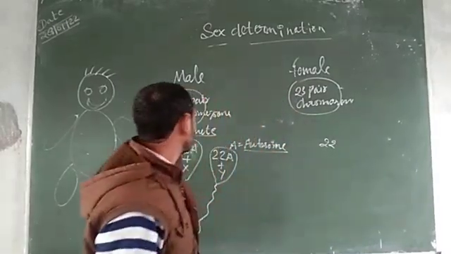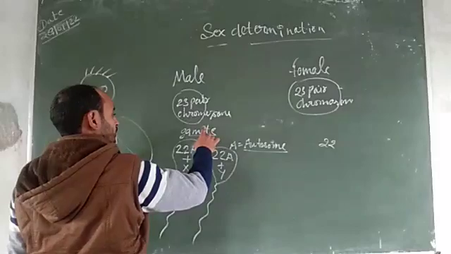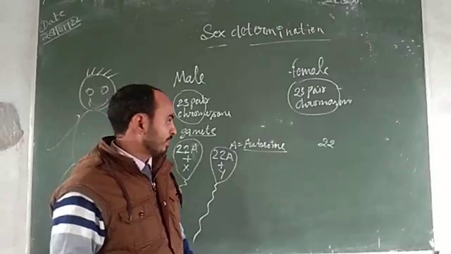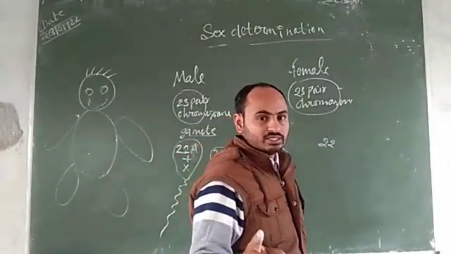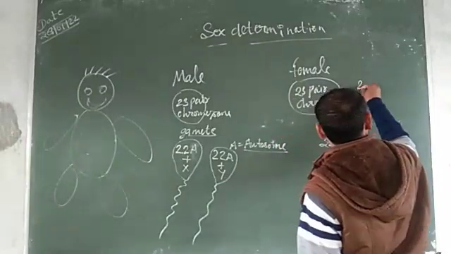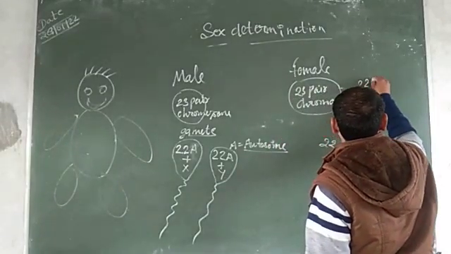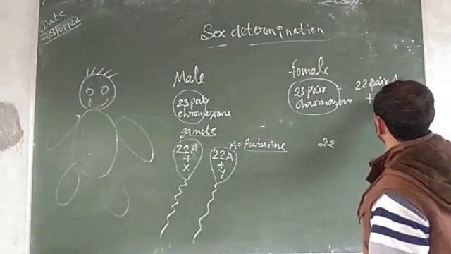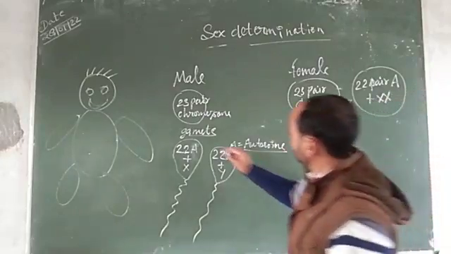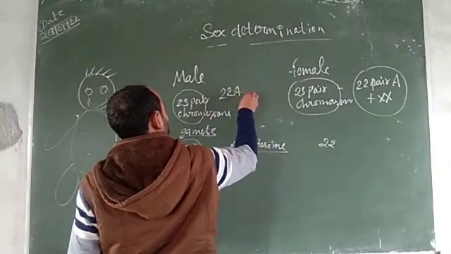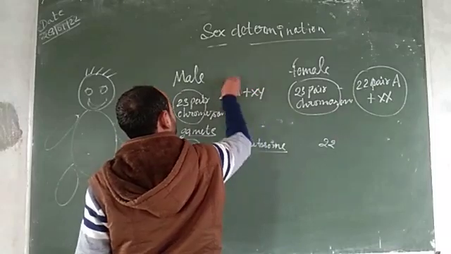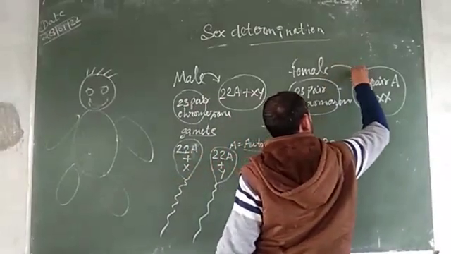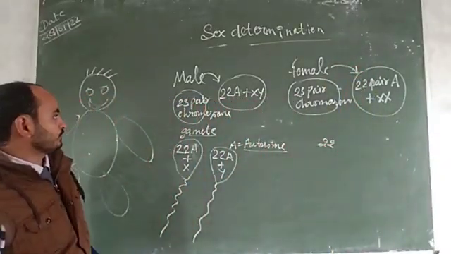Listen carefully. There are 23 pairs of chromosomes, and the 23rd pair in male is X, Y. In female, the 23rd pair is X, X. You can write it like this: 22 pairs of autosomes plus XX. These are the female. In male, 22 autosomes plus XY. These are the male. This is the male chromosome and this is the female chromosome.